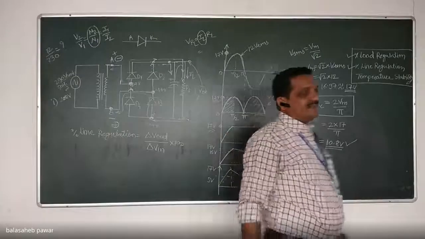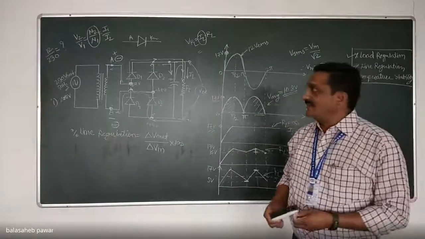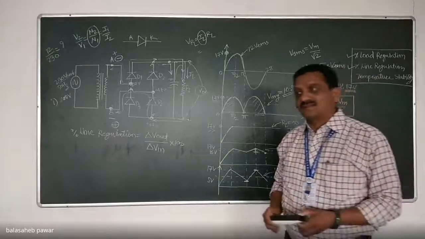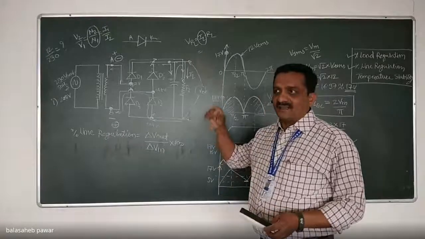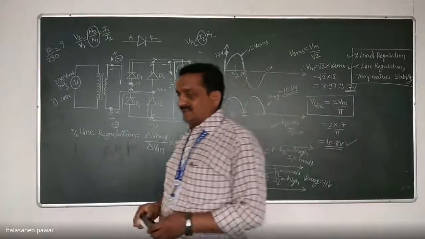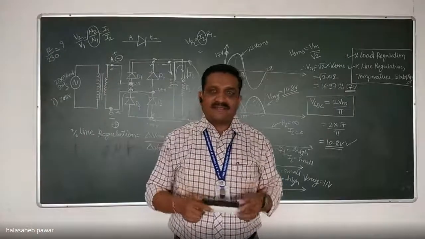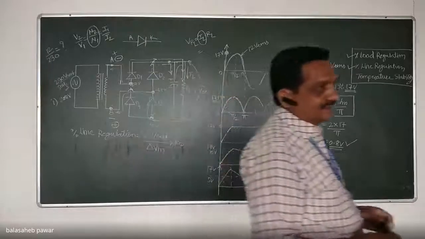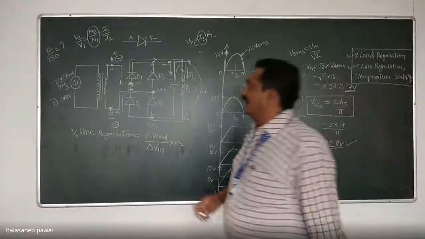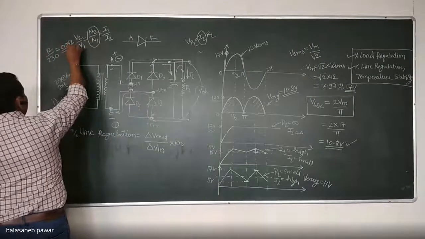First of all, calculate it. For a 12 volt transformer, if the primary supply voltage is 230, the secondary voltage will be 12. Then what will be the ratio, that is N2 by N1, because V2 by V1 equals N2 by N1. V2 and V1 are known to us. V2 we are considering as 12, V1 as 230, so that ratio will be 12 divided by 230. How much? 0.052. Very good.